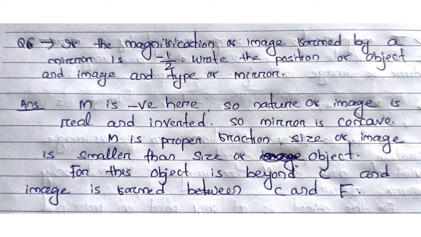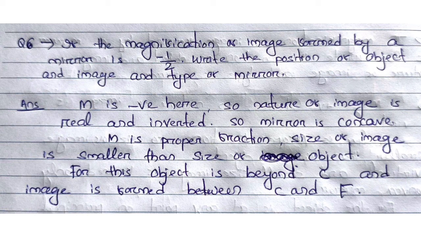Question number 6. If the magnification of image found by a mirror is -1/2, write the position of object and image and type of mirror. Here magnification is negative, so I told that if magnification is negative, the nature of image is real and inverted and the type of mirror is always concave mirror. As the value is 1/2, a proper fraction, the size of image is smaller than size of object. So for this magnification, the object is placed beyond C and the image is formed between C and F.